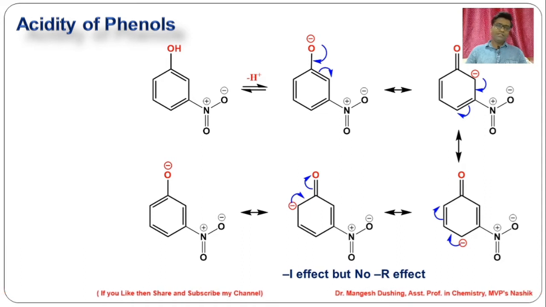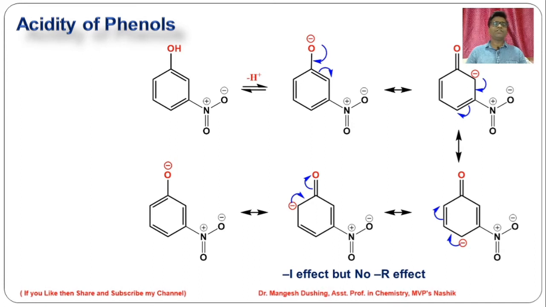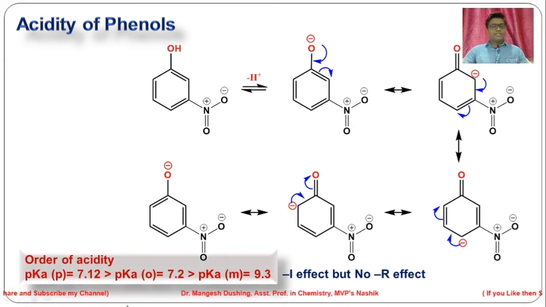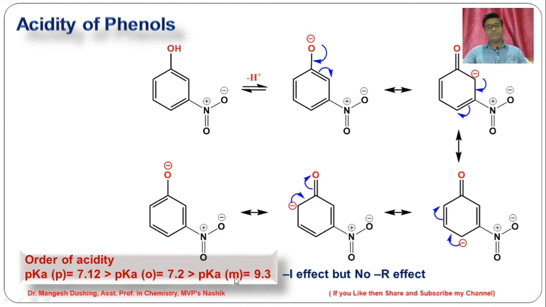Now, we will see the stability order of this conjugate base and the acidity of nitrophenols. The pK value for para is 7.12, which is more acidic than ortho, that is 7.2, than meta. So meta is a weaker acid compared to ortho and para, because at the meta position the nitro group is not taking part in the resonance.